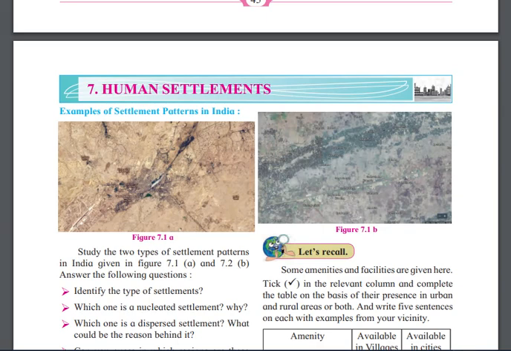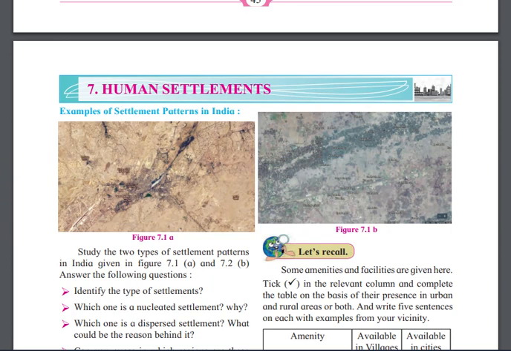In the last lecture, I completed the population chapter of Standard 9 Geography, Maharashtra Board. Now I am going to start the new chapter, and the name of the new chapter is Settlement of a Human.